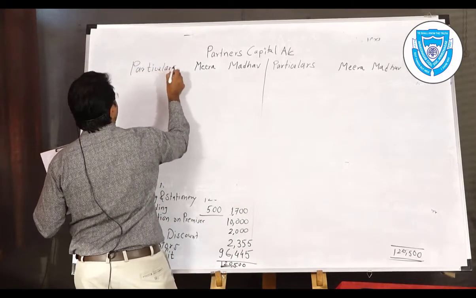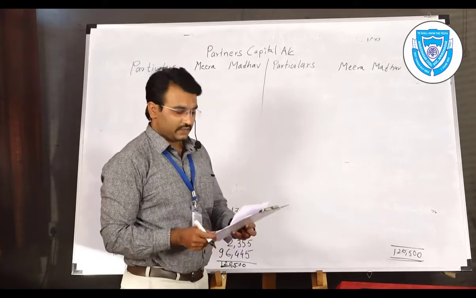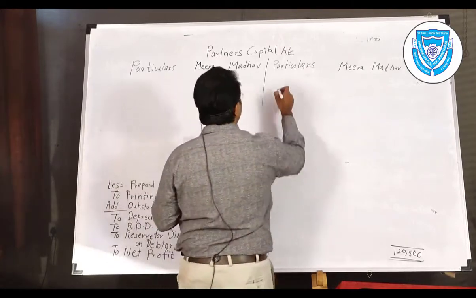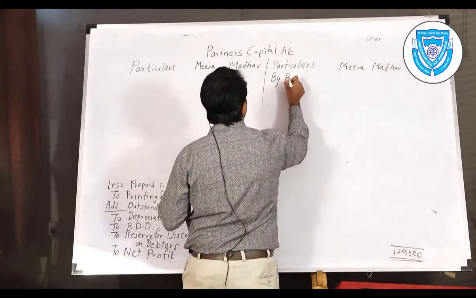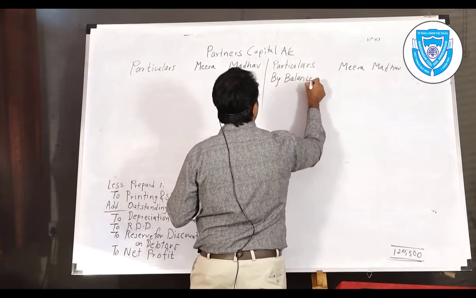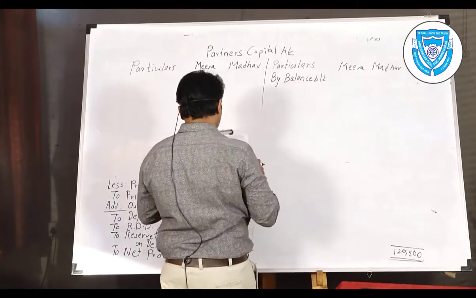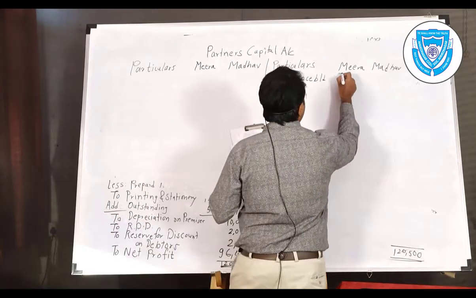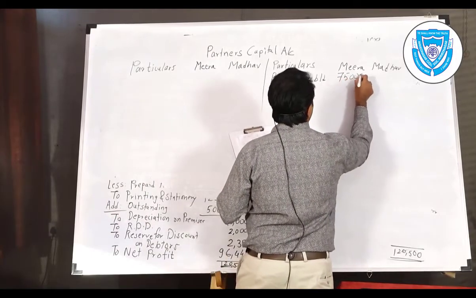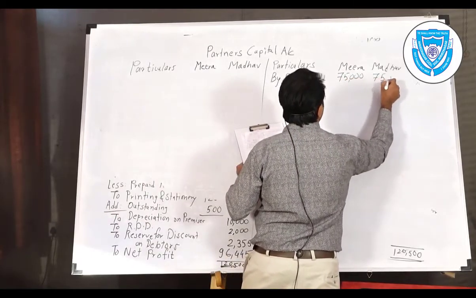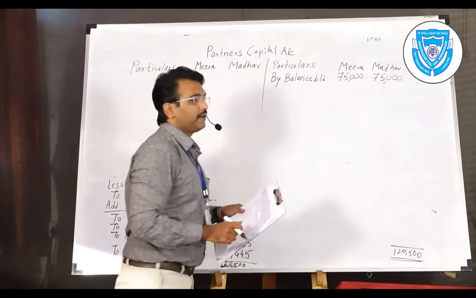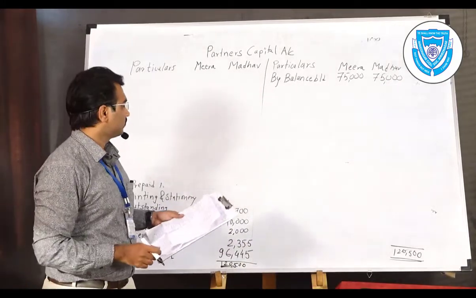Particulars: Meera, Madhav. Brought down first balances on the credit side. By balance brought down. Capital balances are given, 75,000, on the credit balances of the trial balance.